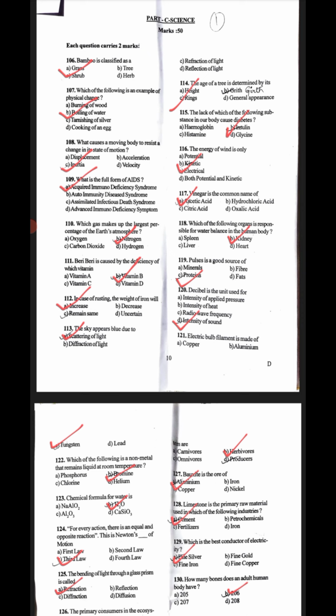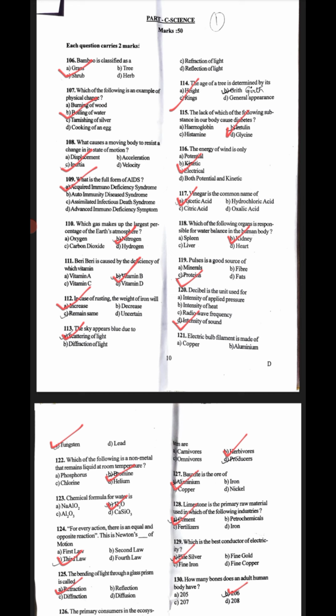The question is: bamboo is classified as a grass, tree, shrub or herb. The correct answer is E, grass. Next, which of the following is an example of a physical change? The correct answer is boiling of water. Next, what causes a moving body to resist a change in the state of motion? The correct answer is C, inertia.